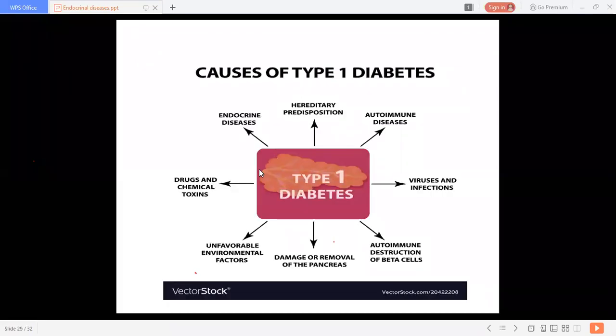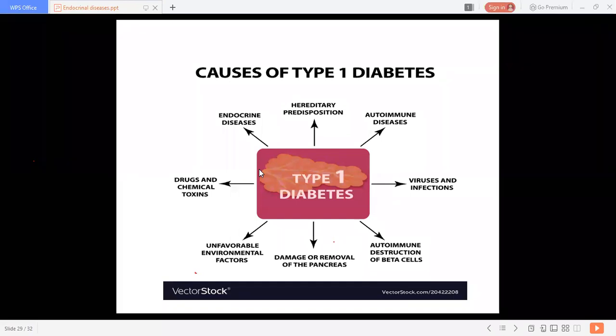Now we will go towards our pathology part. This is normal physiology, which all of you know, understanding the normal physiology of insulin secretion. Now we will go towards what the abnormality is and where it is. First we are going to discuss type 1 diabetes.